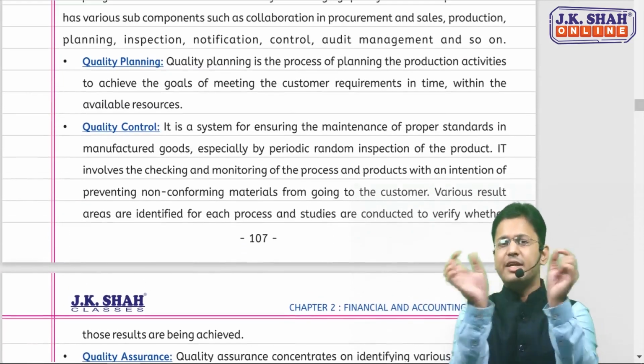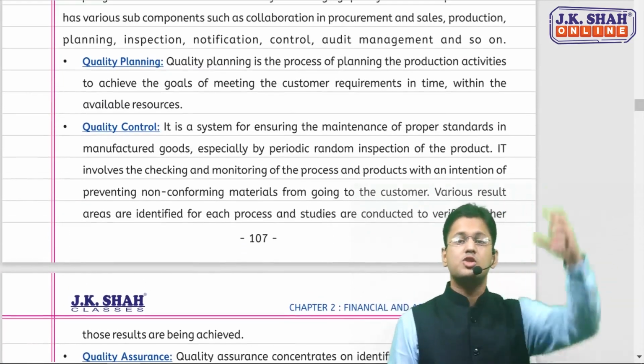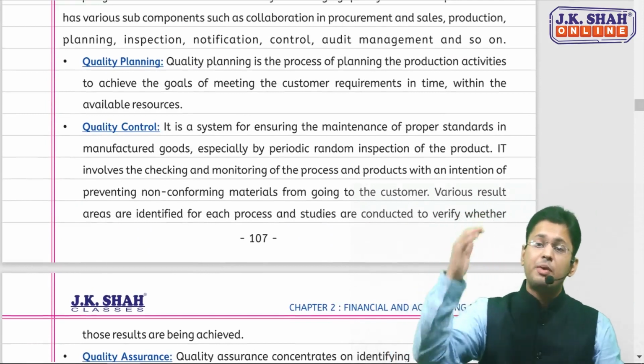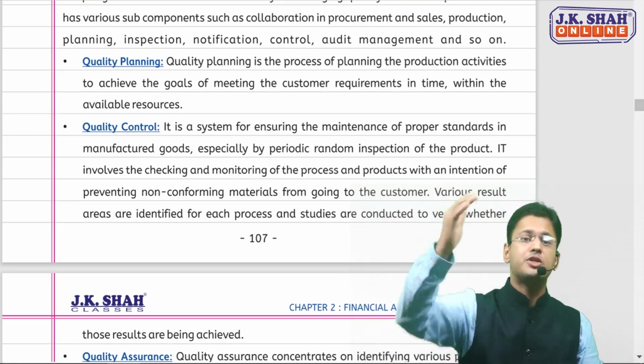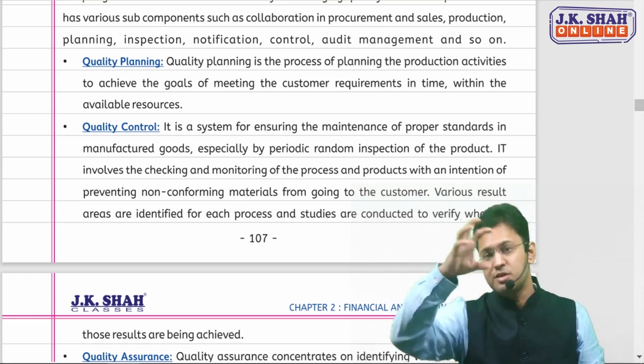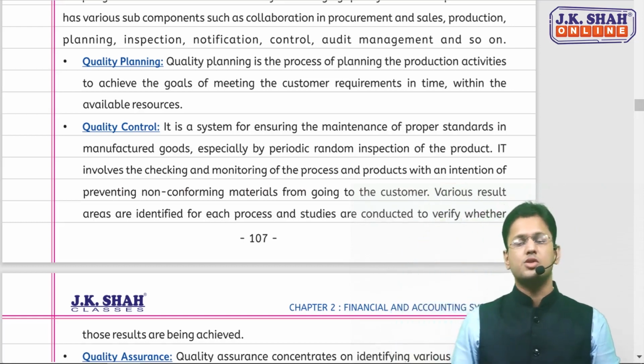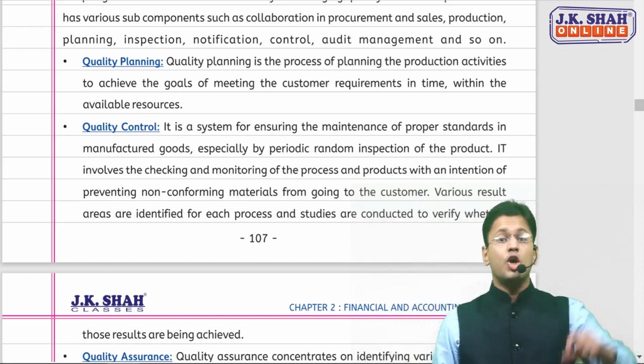I'll just narrate to you a brief of everything. What is quality planning, sir? We have planned something in advance. We have planned the production activity, that the goal should be achieved within time, within budget, within the available resources. That is quality planning. Quality control, sir.